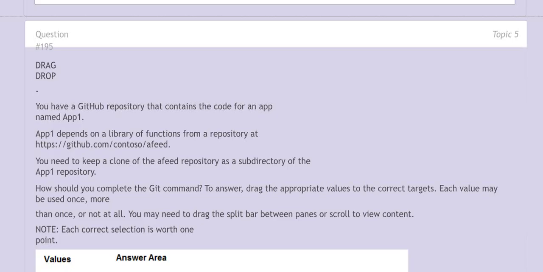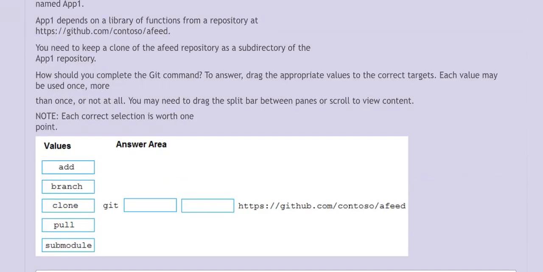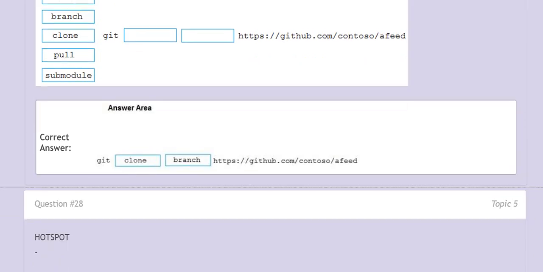To answer, drag the appropriate values to the correct targets. Each value may be used once, more than once, or not at all. You may need to drag the split bar between panes or scroll to view the content. Please see this section. And this is the correct answer.